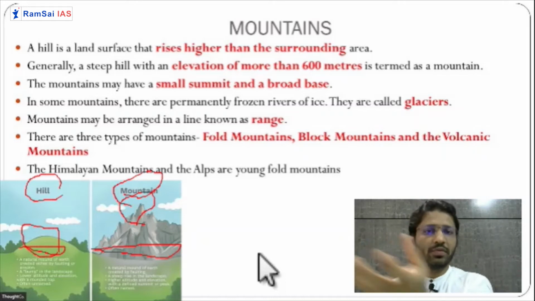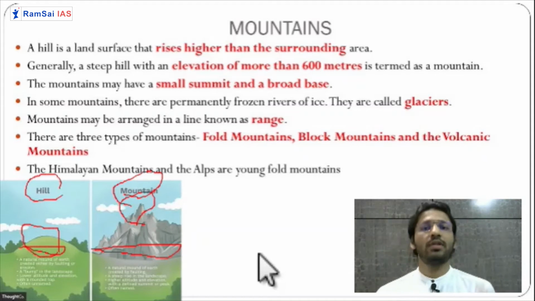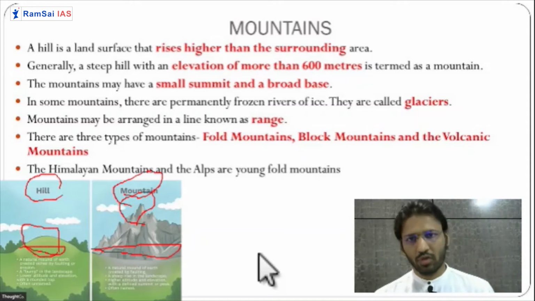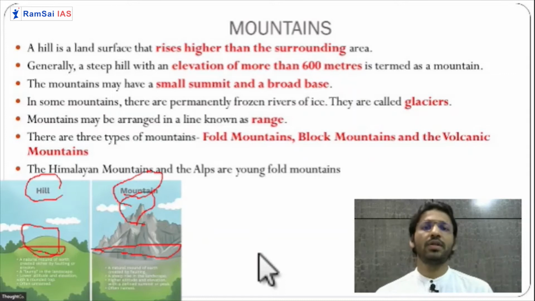So first is the difference between hill and mountain, very important. The height you should remember, that is 600 meters. Then mountains have a peak, mountains have a broad base. Sometimes mountains have glaciers, like the Himalaya. You have so many glaciers, Gangotri, Yamunotri, Bandarpunch glacier. These glaciers are generally the sources of the rivers. Mountains have huge forests, hills also have forests. Examples of mountains: you know the Himalaya, the Western Ghats, and there are the Andes and the Rockies, that we have also seen.